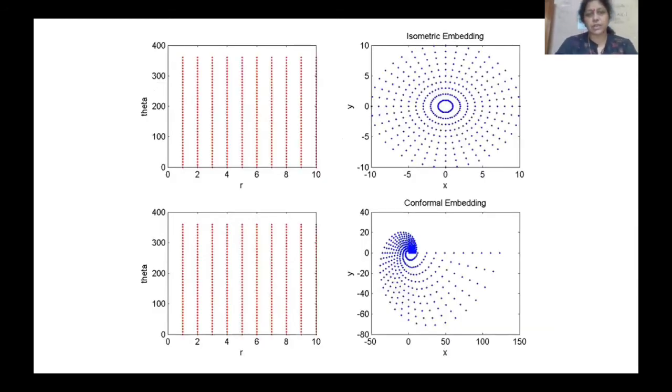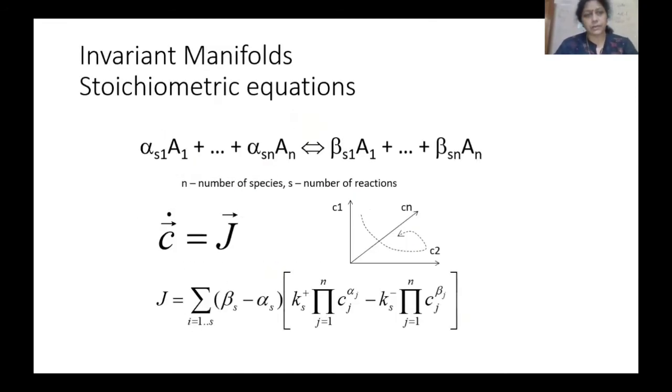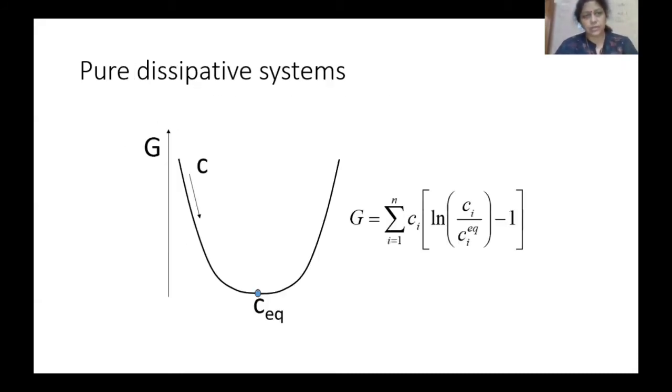You see different types of manifolds, like this is a spiral, which you get as a node form. This is a node form. All are coming towards the point or moving around it. So isometric conformal embedding. Suppose you have this equation. Here in the conformal mapping, these are the two paths, and the derivative should be equal to this one. And you get that these two systems are embedded. So this is an invariant manifold.